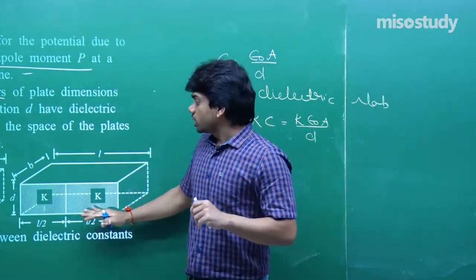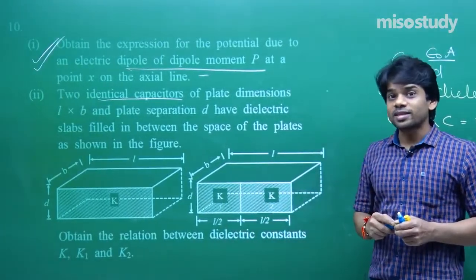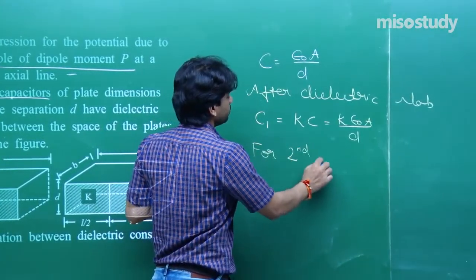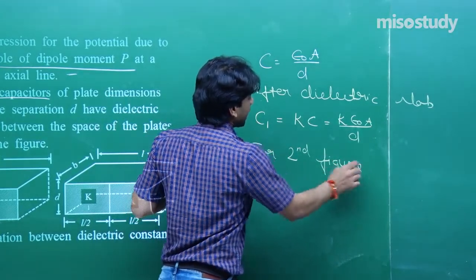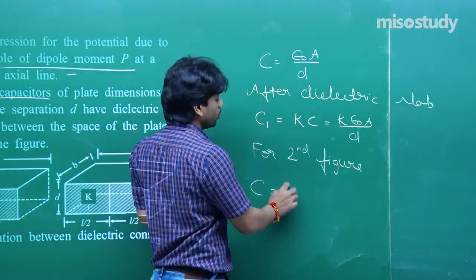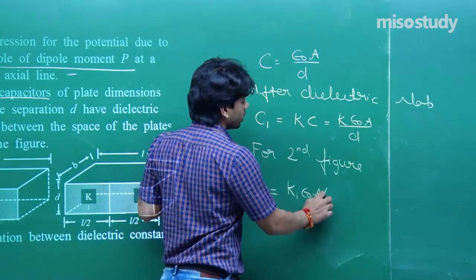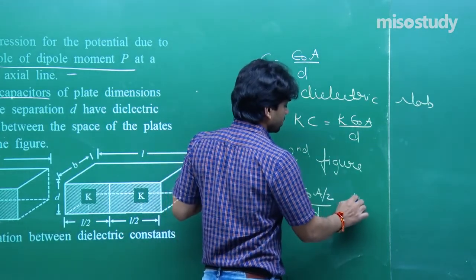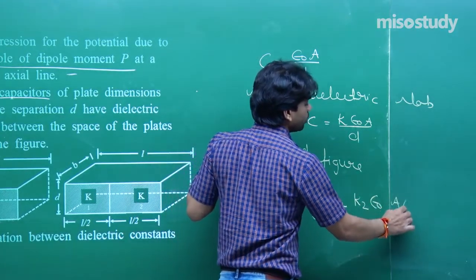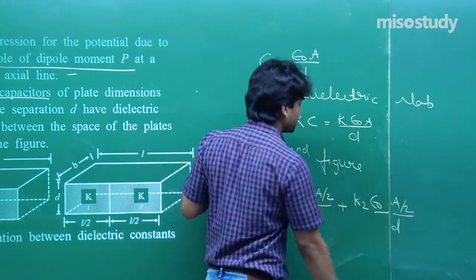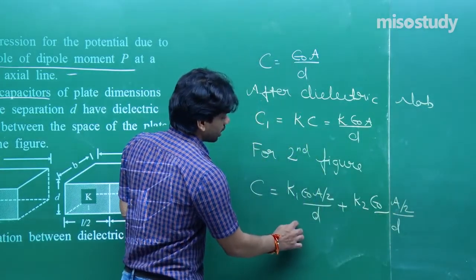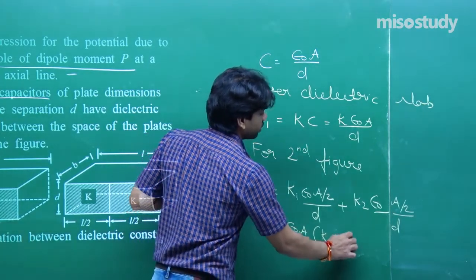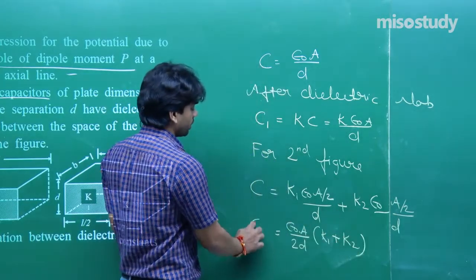Now in the second figure, with K1 and K2, if I write directly the value of capacitance, that will come out to be K1 epsilon naught A by D plus K2 epsilon naught. Why A by 2? Because area will be reduced and distance D will be the same. So this comes out to be epsilon naught A by 2D into K1 plus K2. This is what we get for the capacitance in the second case.